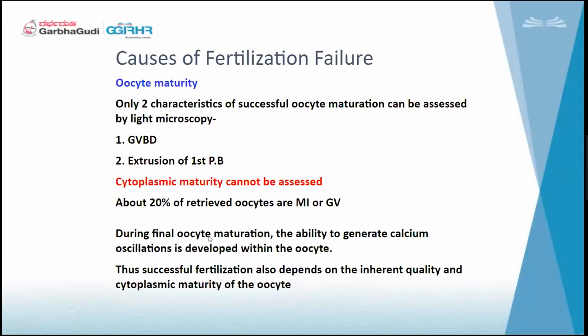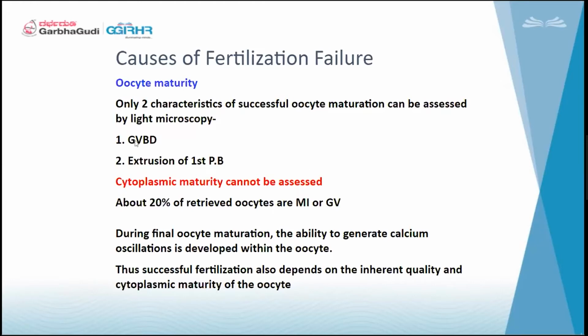So during the final oocyte maturation, the ability to generate calcium oscillations is developed within the oocyte. So at the final step when the oocyte is maturing, then only the oocyte will start developing the ability to generate the calcium oscillations. So successful fertilization depends on the inherent quality and cytoplasmic maturity of the oocyte. So not only the nuclear maturity.